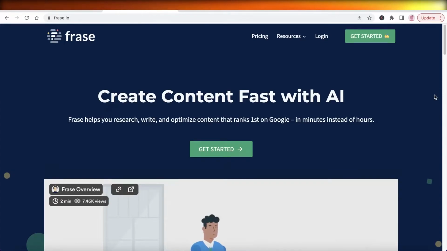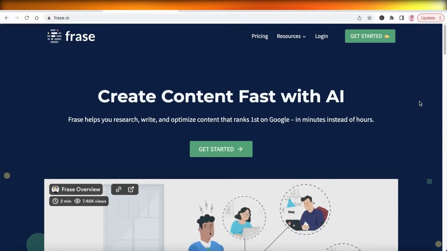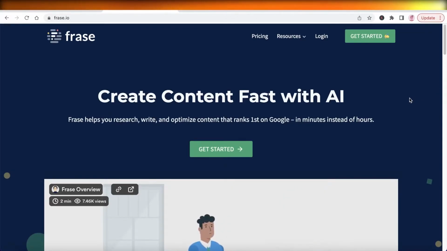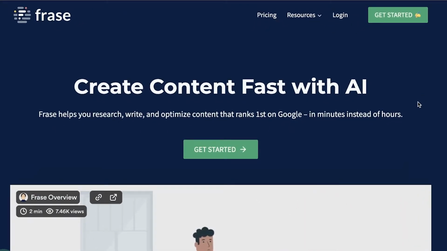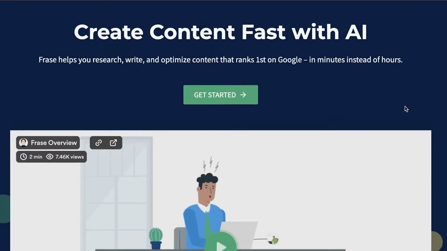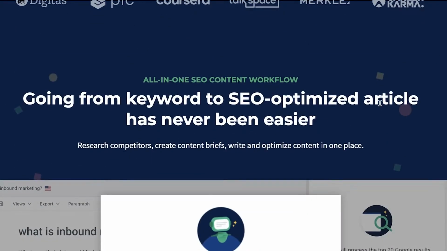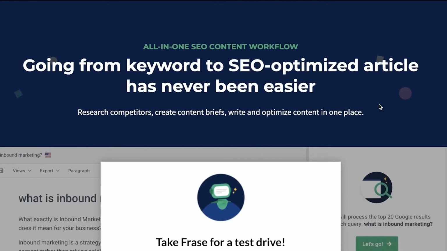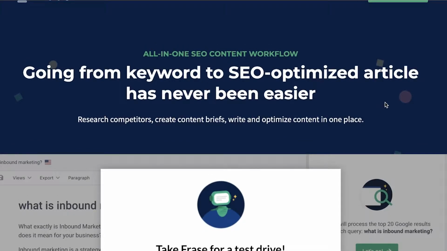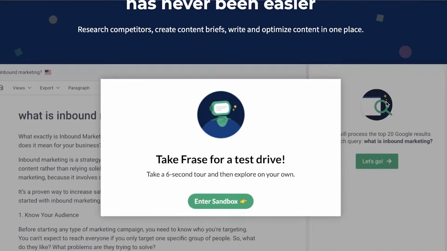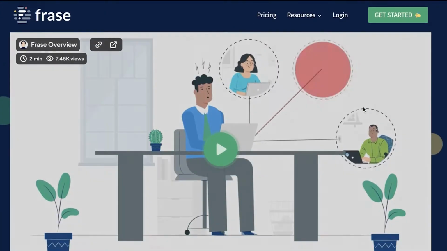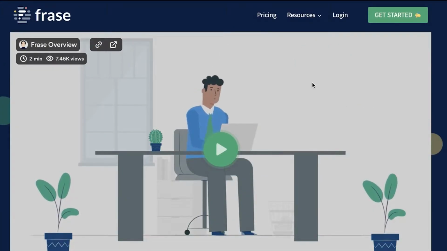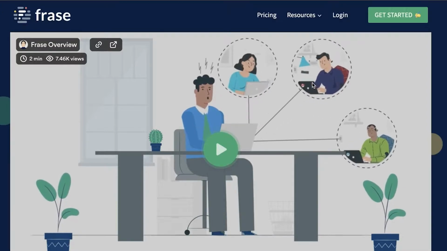Now, keyword optimization is super essential for any website builder to get started with. Because if you're writing an article, if you're starting your own website, if you just want to post on another website, then you want your article to rank higher. And that is only possible if it is optimized for keywords. And Frase is a platform that has simplified the entire keyword research process.